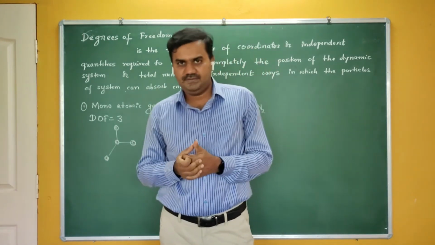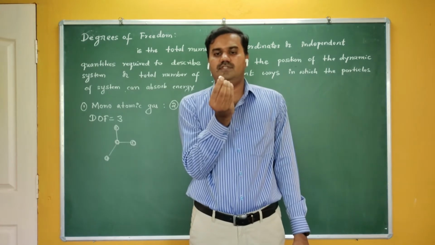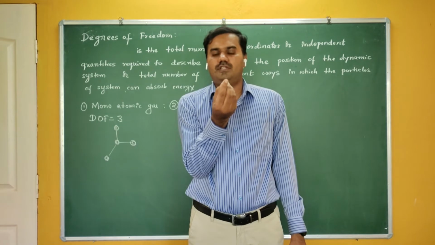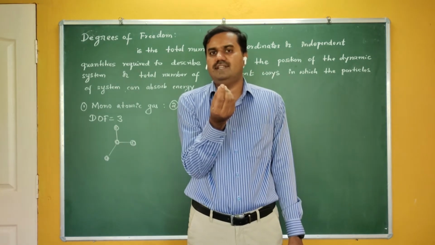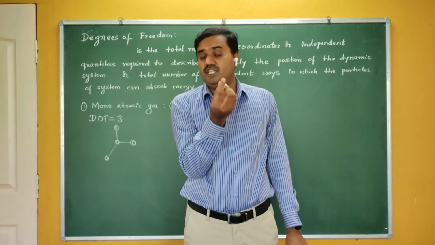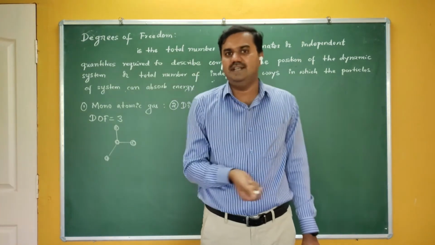The movement takes place. If it is a monatomic gas molecule and it is moving like this, revolving about its own axis, then I cannot say that it is a degree of freedom. The reason is its position is not changing. Its position is not changing. Therefore, the possibility is only the translatory motion.